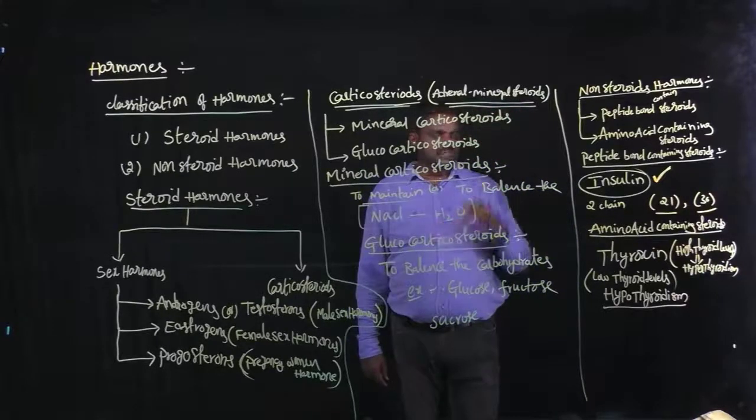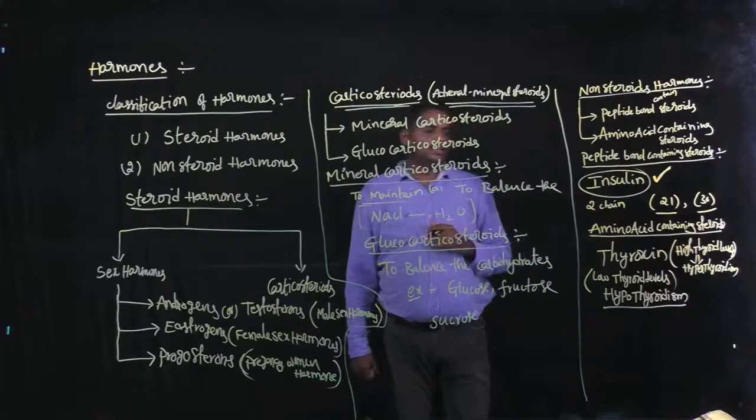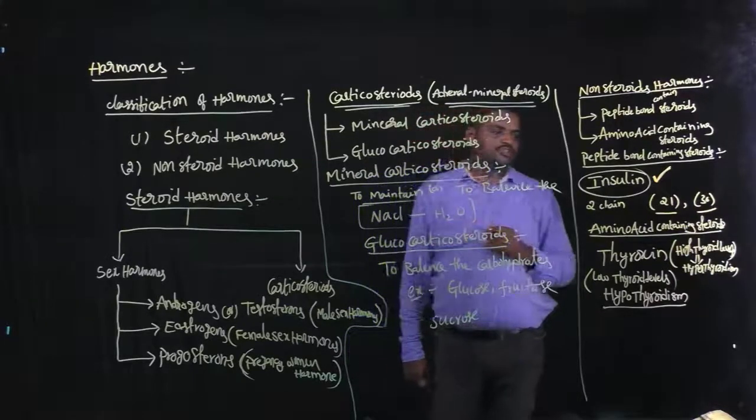Two types of diseases are created by the deficiency of amino acid containing steroids.